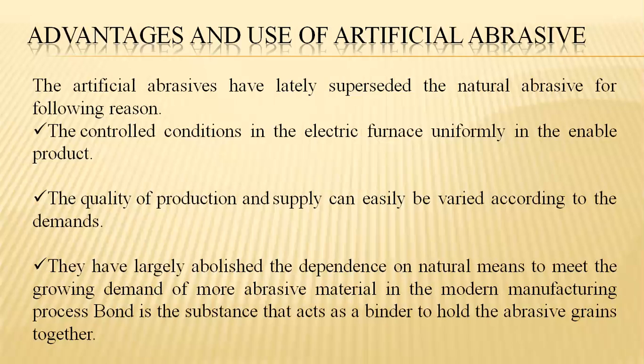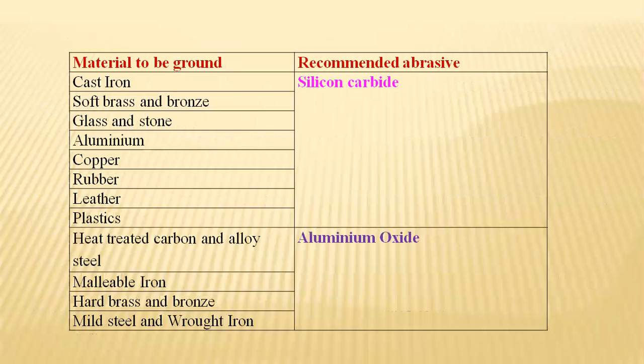Particularly, using the technical term, there is bonding, which is a substance that acts as a binder in order to hold the abrasive grains together. Based on the materials to be ground, the recommended abrasive materials for the different kinds of materials have been listed in the tabular column.